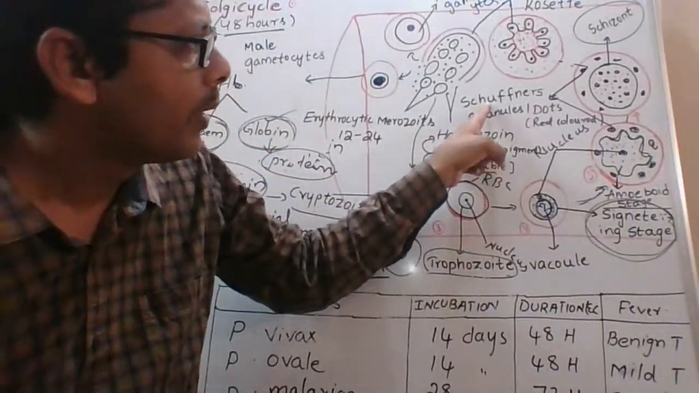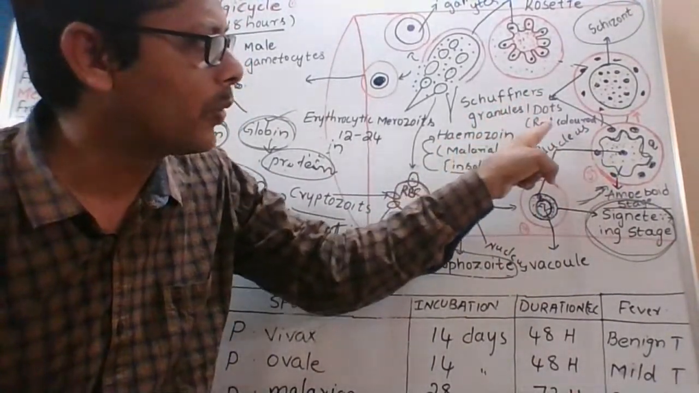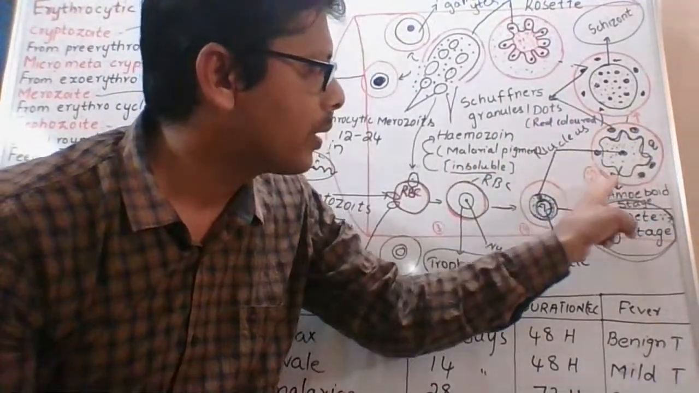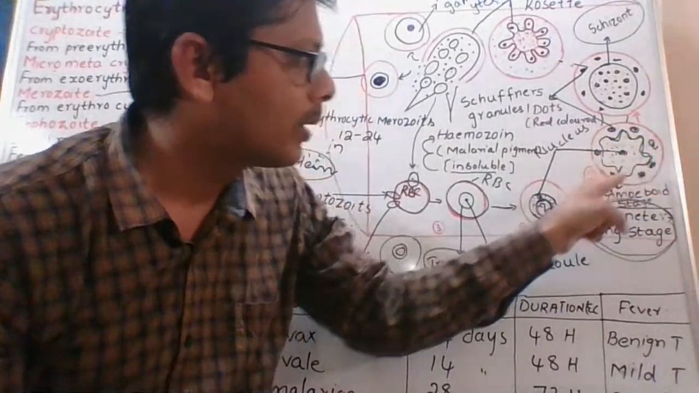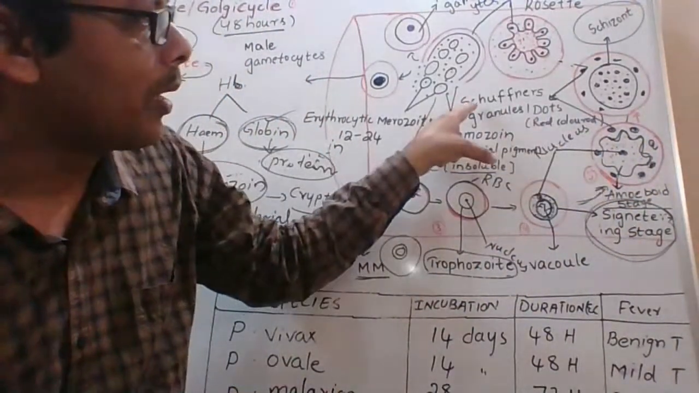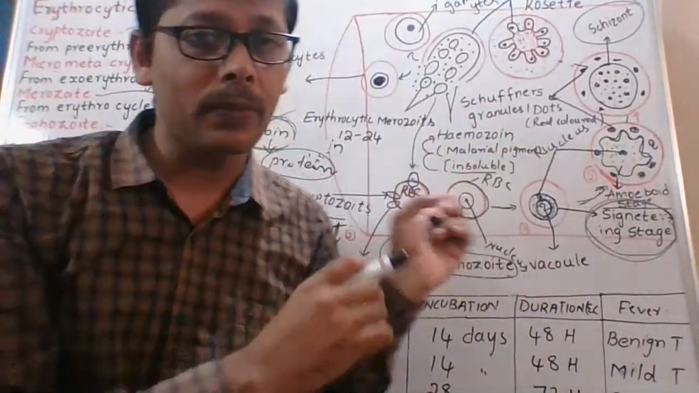These are called Schüffner's dots or Schüffner's granules, which are red colored ones. The red colored dots that appear in the cytoplasm of RBC are called Schüffner's dots or Schüffner's granules. What is the significance of these granules?